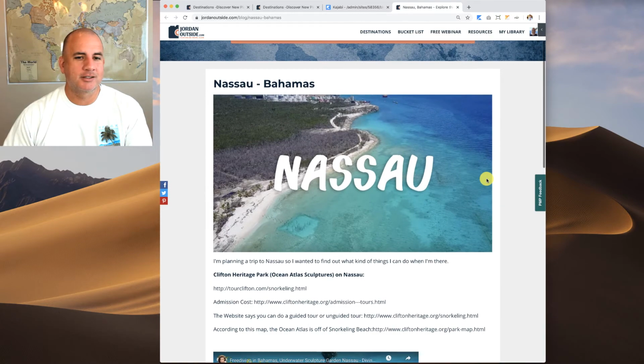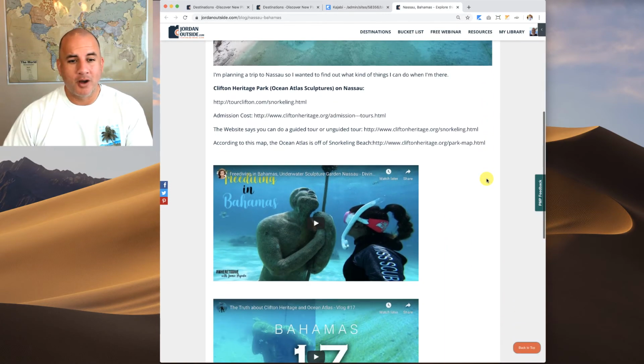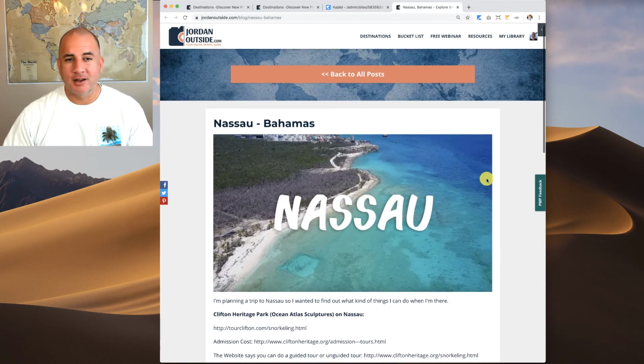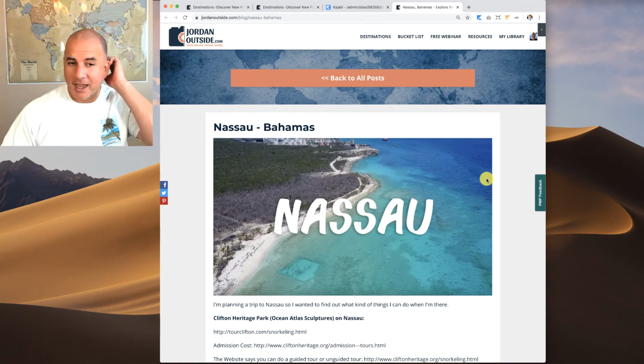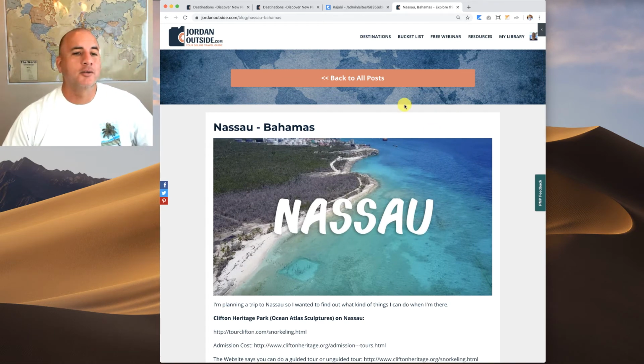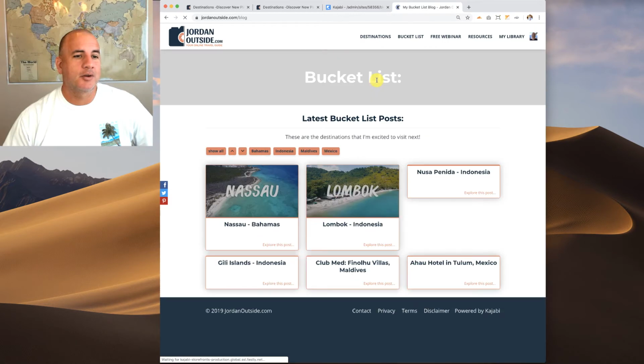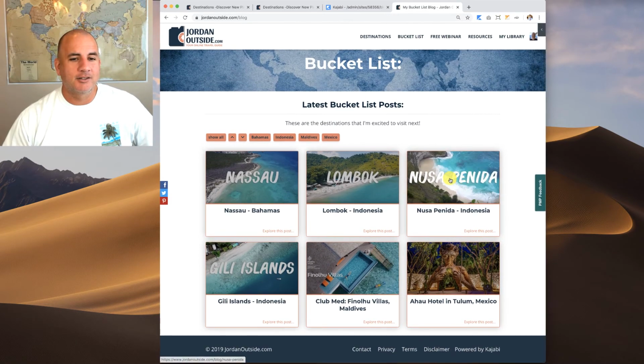But in this case, I set this up how I wanted it set up. But you can set it up like a traditional blog with different categories to go through. This takes me back to all my posts, and you'll see that as you hover over it, it just highlights the image. And you can set up all these settings for your blog.